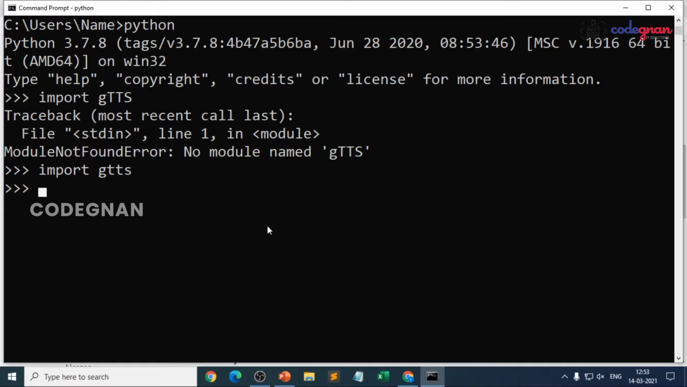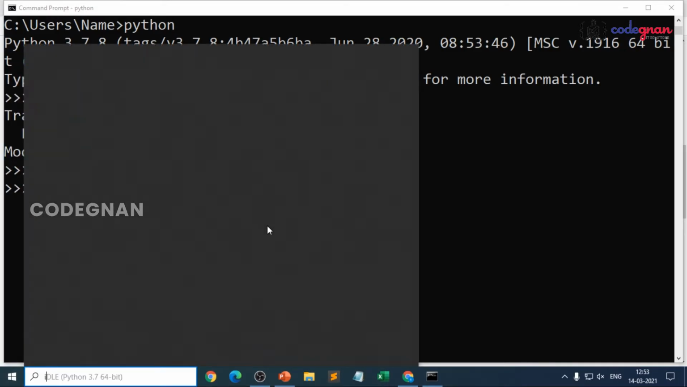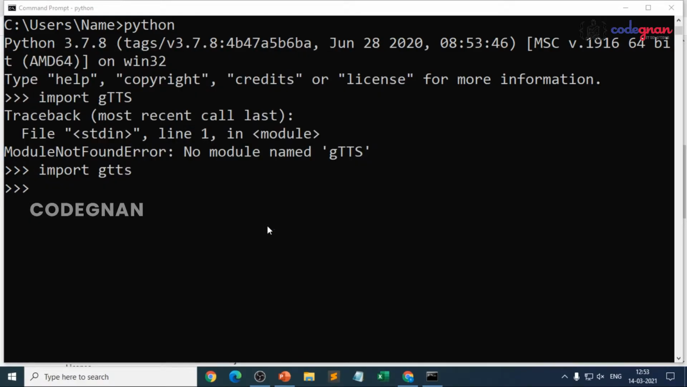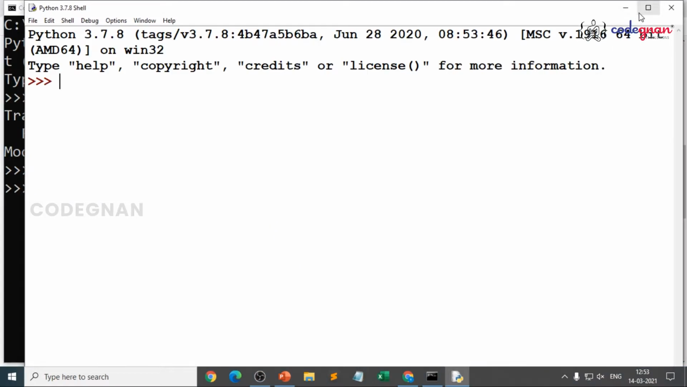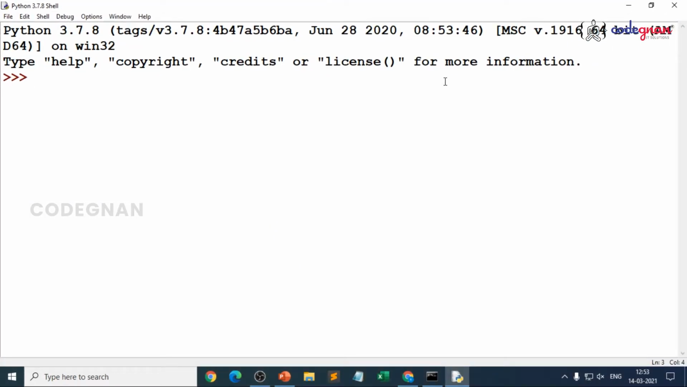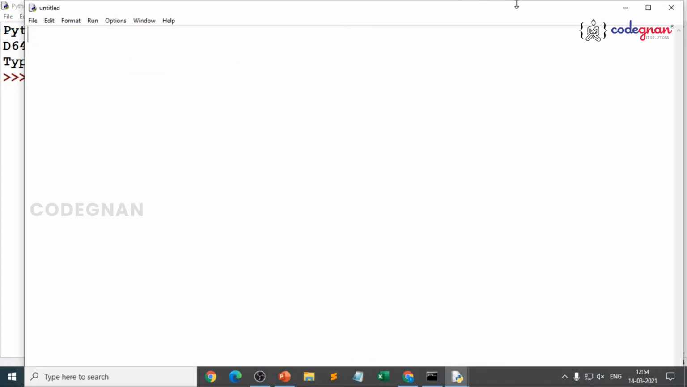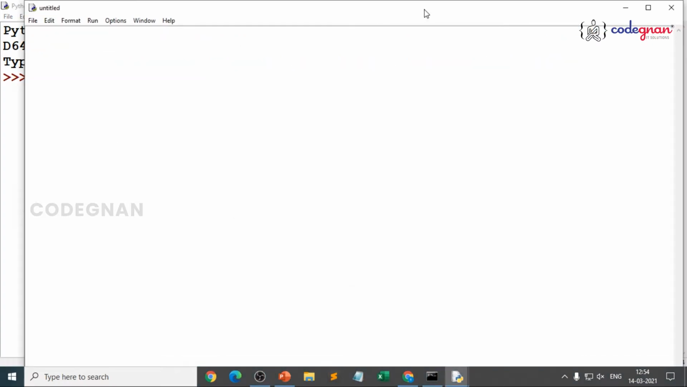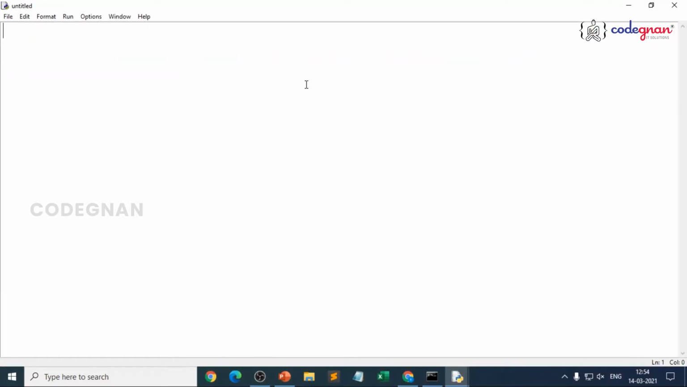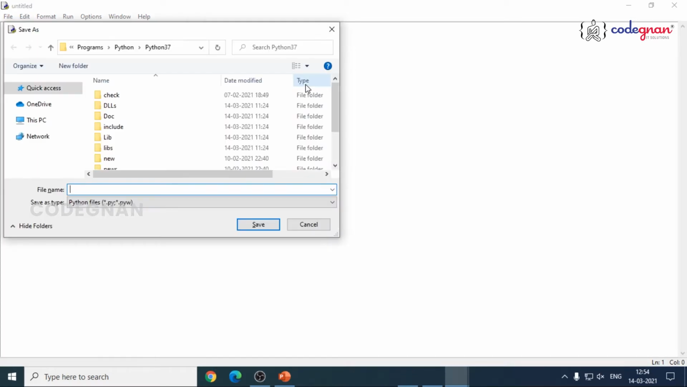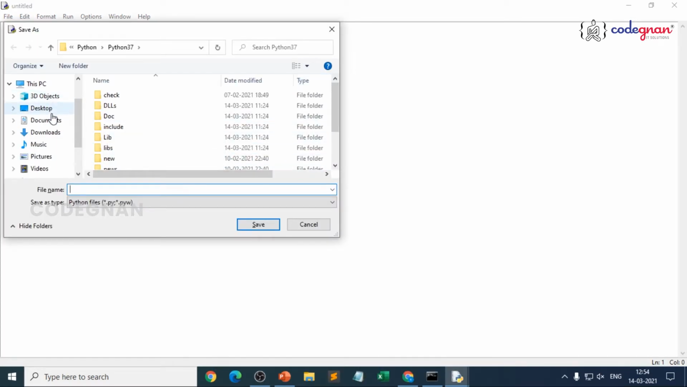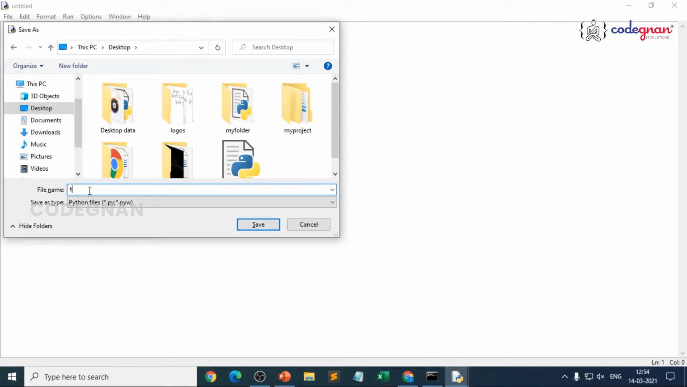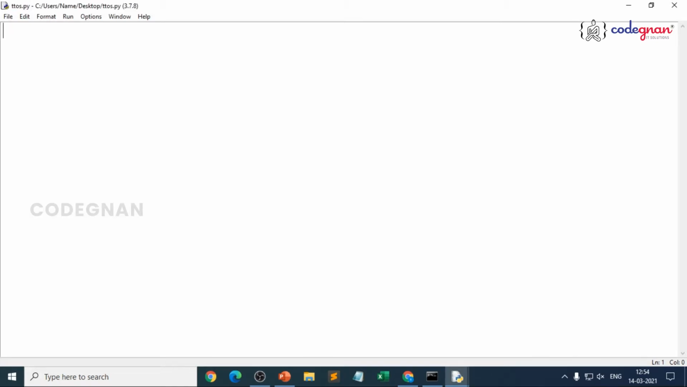So now we'll open our IDLE and use the package or library which we have installed to generate our speech. You can use the interactive mode or the script mode, whatever you use is fine. So file, new file, I'll save it as text-to-speech so that you can easily remember. Don't save with the module name or library name. I'll save it as T2S, that is text-to-speech, right?